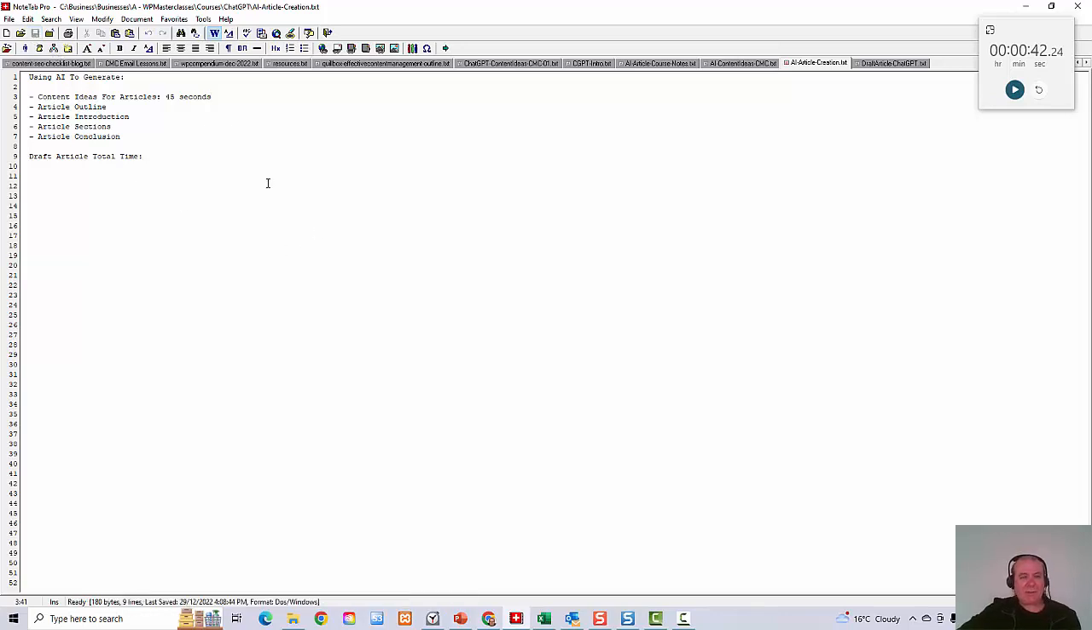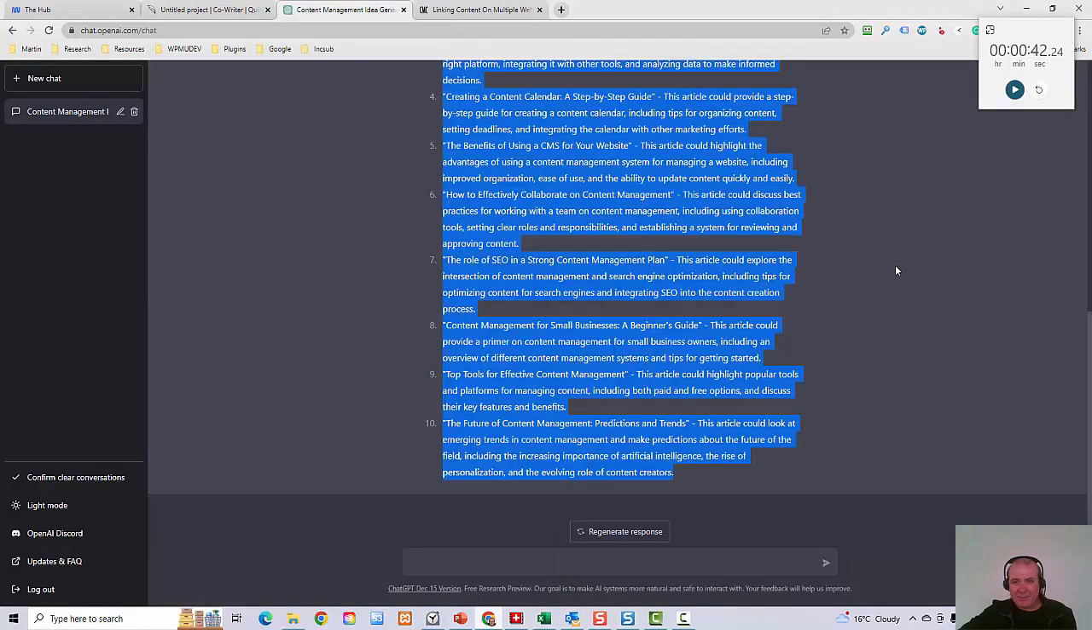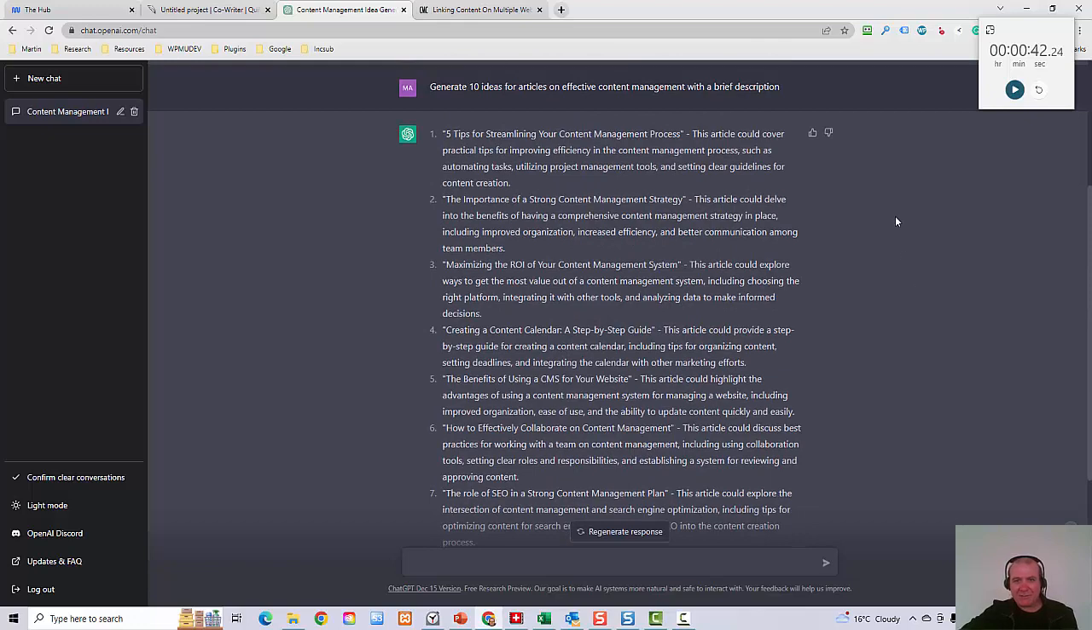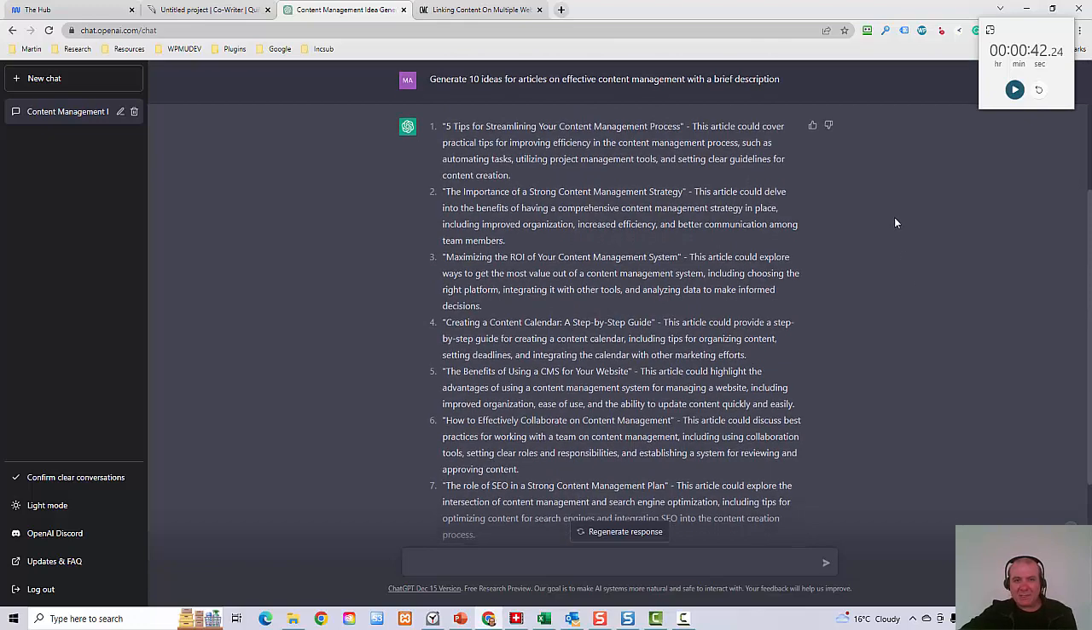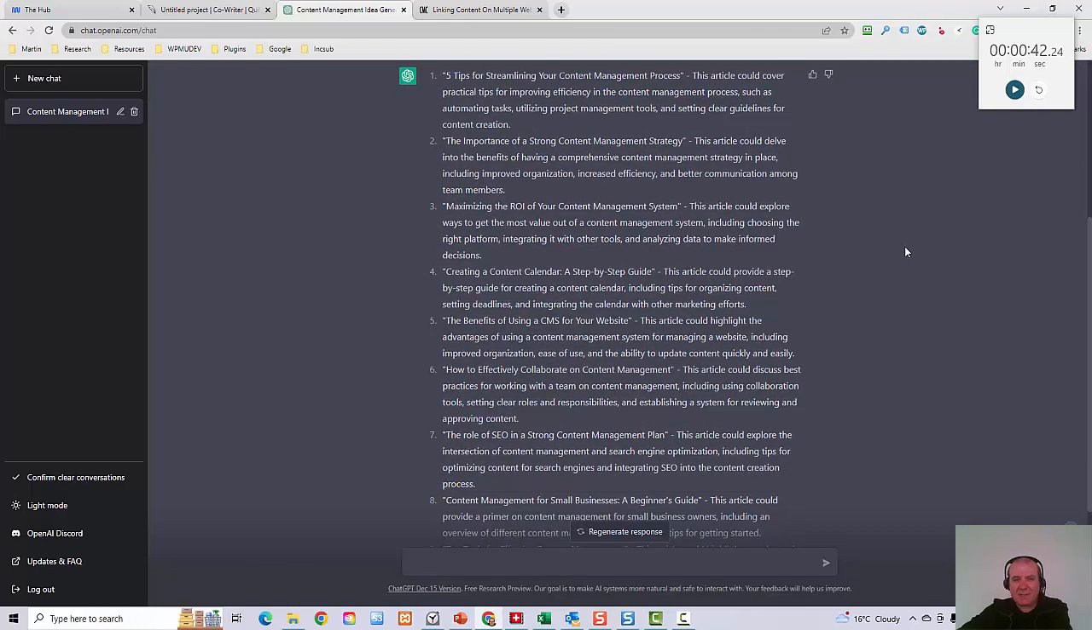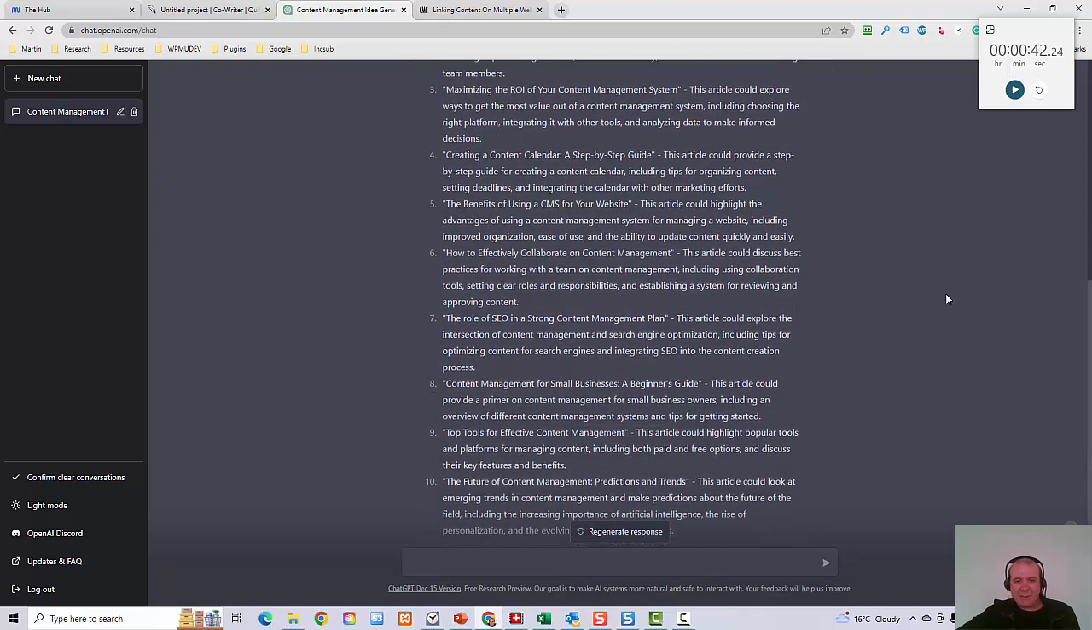Okay, so the first step of a draft article writing was asking ChatGPT to generate some content ideas. It's done that. I think it's actually done it very impressively. It's given me some article ideas, and it's actually given me a little bit of a description on what the article can be about.